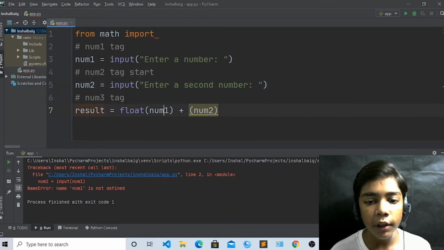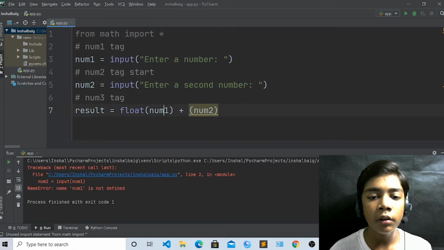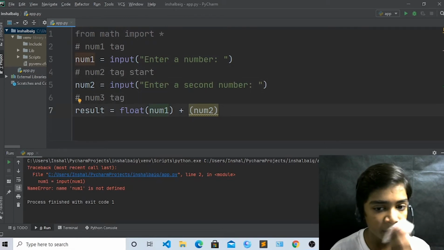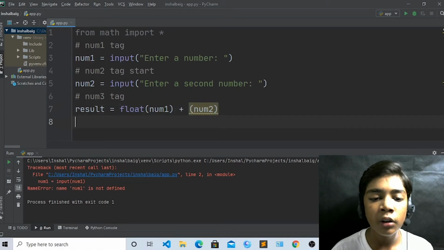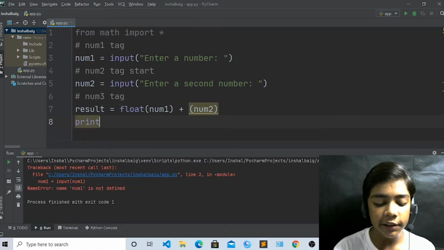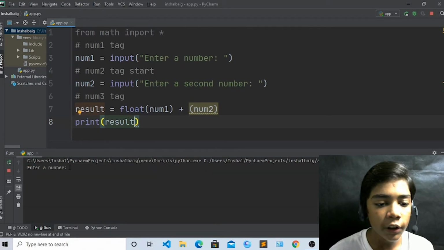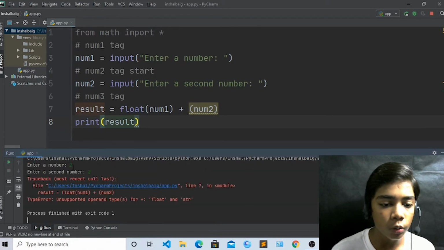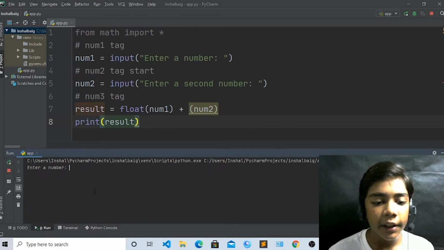Now come over here and write a star. Then again come over here and write print result. Okay, result over here. Now run. So you can see it is asking for the number 2. You can see this error is coming. Okay, but our number tag is still here.